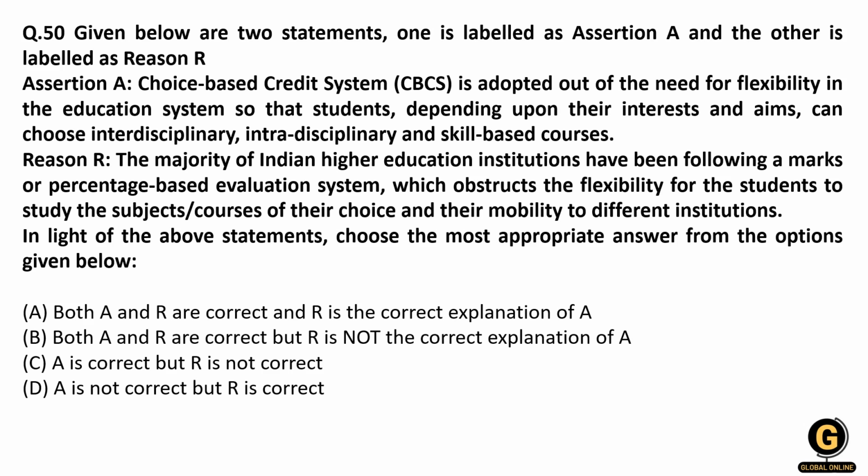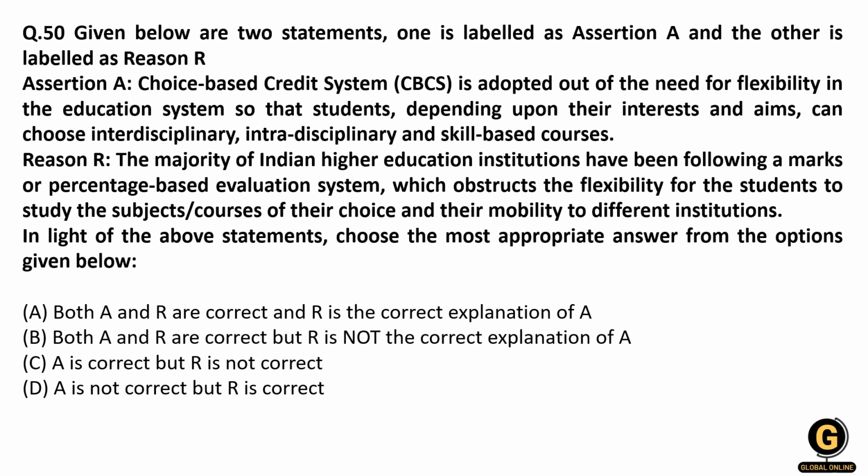Right. Now, there are two statements given, assertion A and the other labeled as reason R. CBCS, the choice based credit system, is adopted out of the need for flexibility in the education system, so that students, depending upon their interest and aim, can choose interdisciplinary and skill based courses.